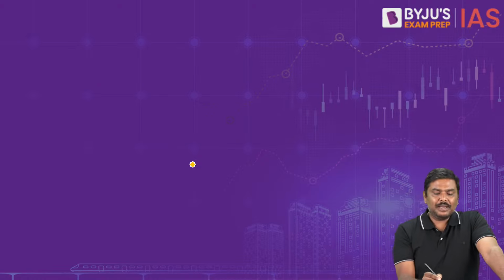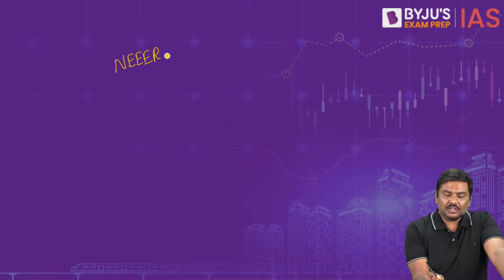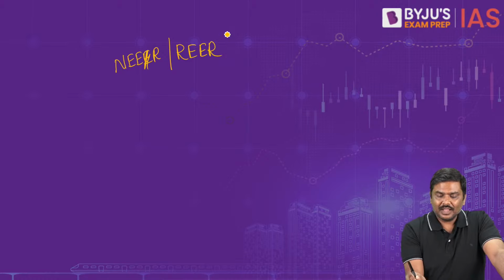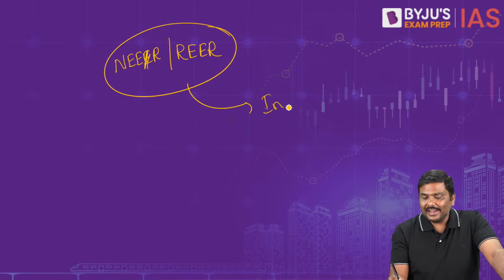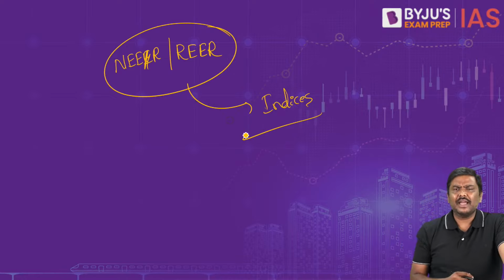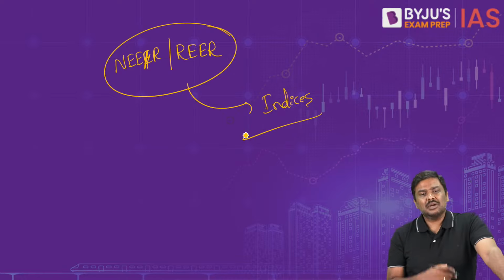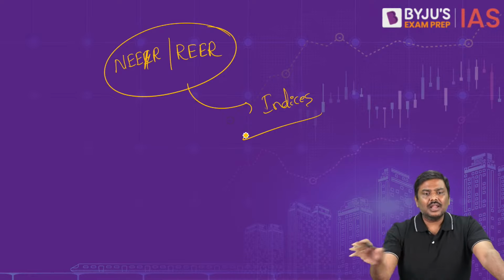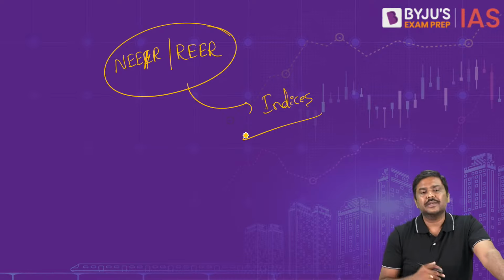NEER and REER. Now the idea for NEER and REER is very simple. Please remember this: both NEER and REER are indices. Agreed? Both are indices, with a base used by RBI and published by RBI. But what is the importance of both? Do not calculate, do not memorise the formula, it is not at all relevant for UPSC.